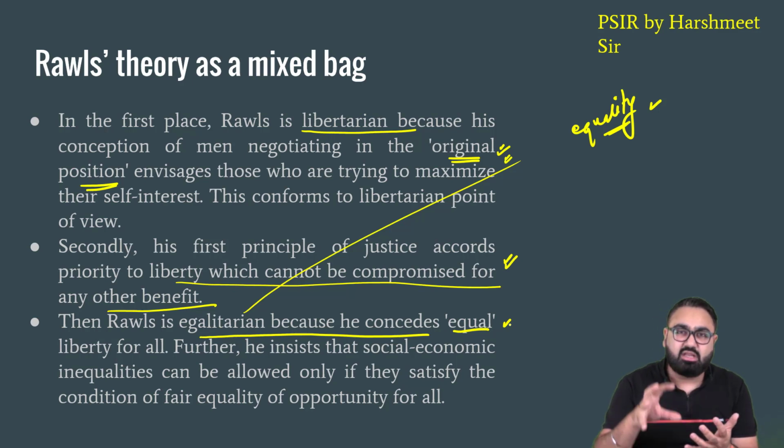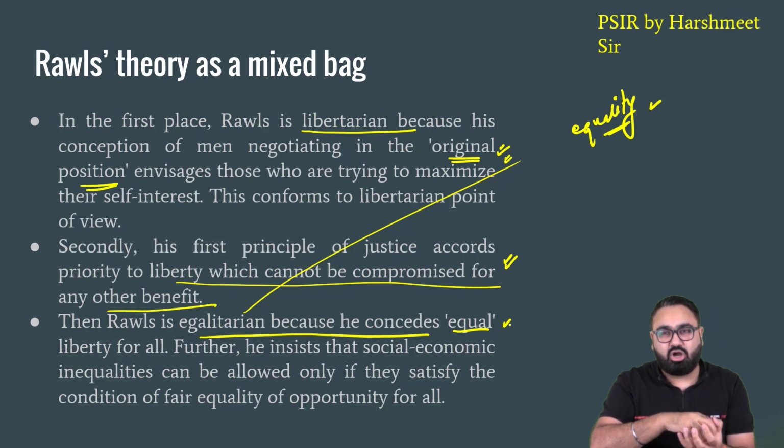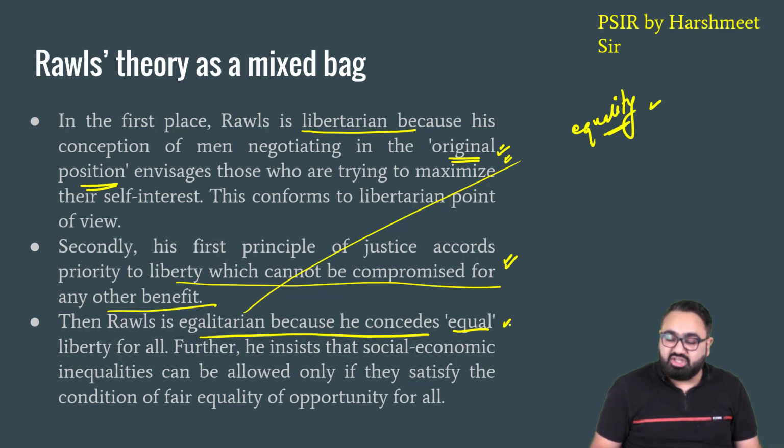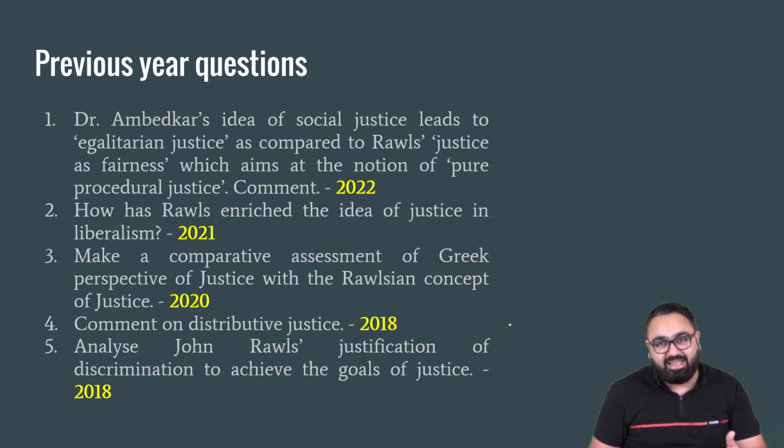And this is not just for them. This is not just for one single community. This is for everyone in the society. Because the entire society is only as strong as the weakest link in the society. Remember the chain theory? This is where John Rawls can also be said to be an egalitarian thinker.